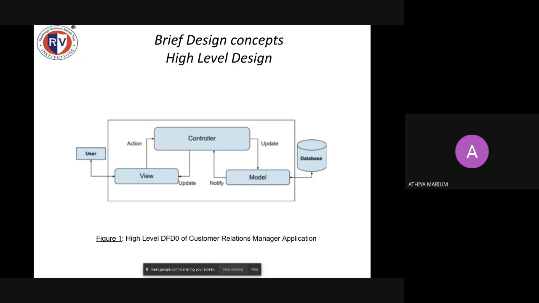To start with the high level design of the CR manager, we have a model, a view, and a controller. The view will interact with the user, and the model will emulate the database structure, so that the same class can be used in the view and the controller. Whereas the controller will have all the business logic and all the accessing of the APIs. The main thing over here is the user will not be able to, even by mistake, modify any data that is in the database, because there is a very good separation of concern.